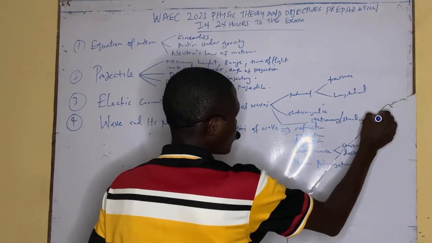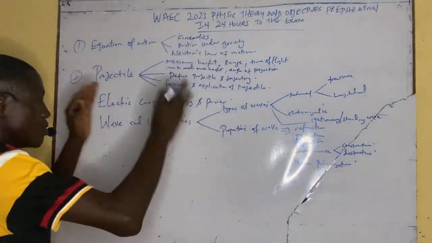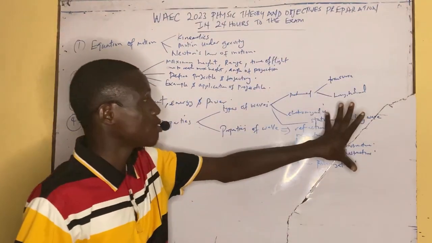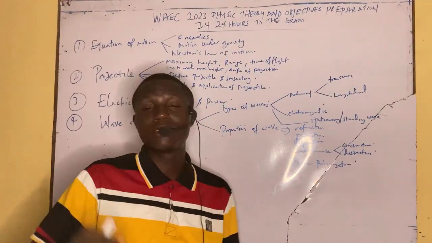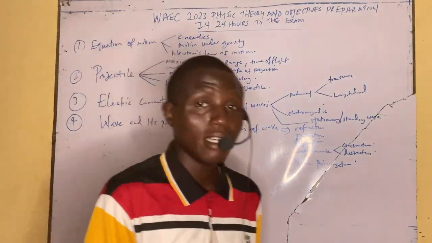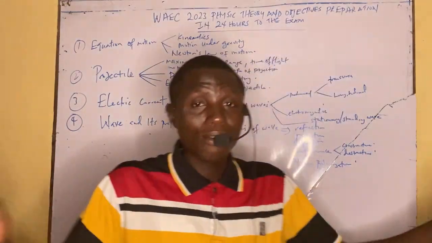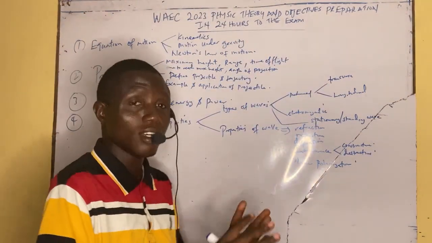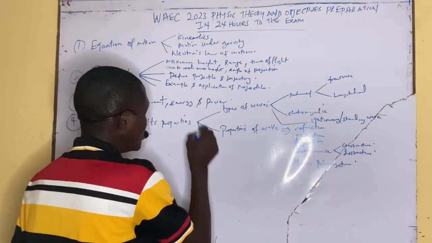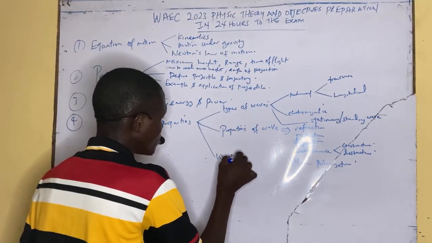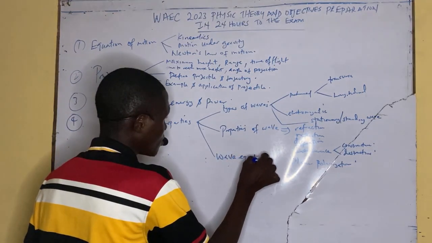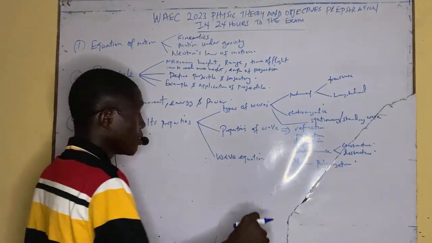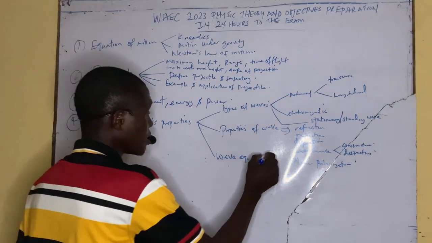I just summarized wave for you now. This is the whole thing that you need in wave. All the electromagnetic waves, such as microwaves, ultraviolet, infrared. Might not go into that one deeply, but try to know the definitions. And the last one in that wave is the wave equation. You must know how to calculate wave equation and motion.